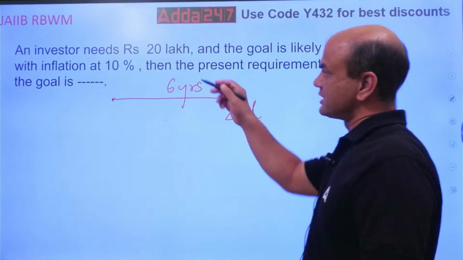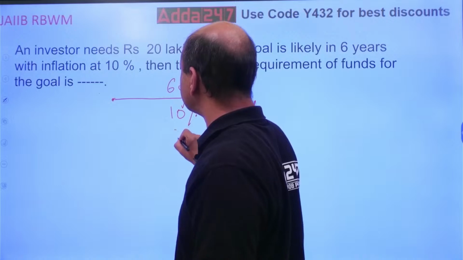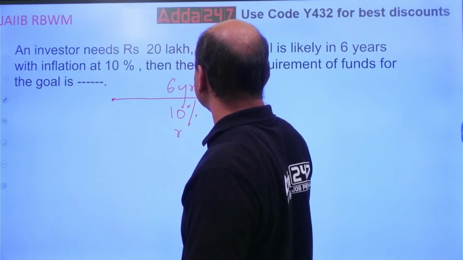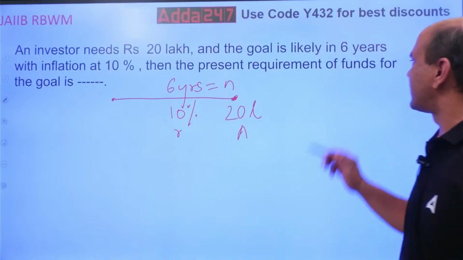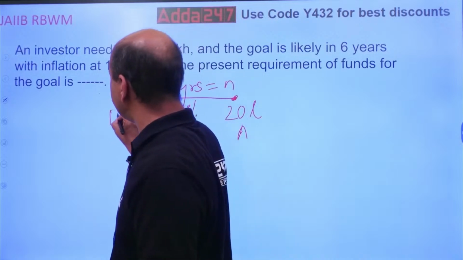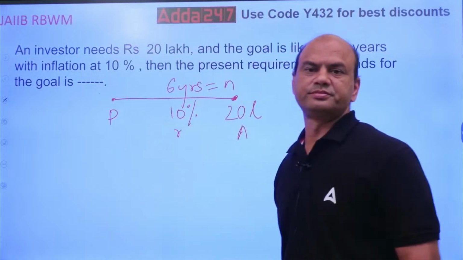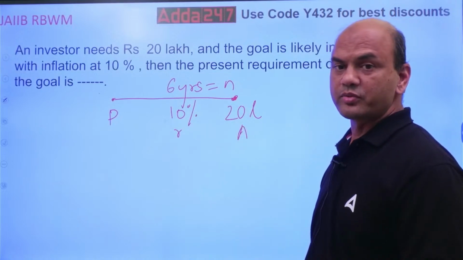Rate of interest, the inflation rate, is 10%. So you can consider this as R, this is N, and this is A. The present requirement of the funds is P, which you don't know. You require P. How do you find out P?